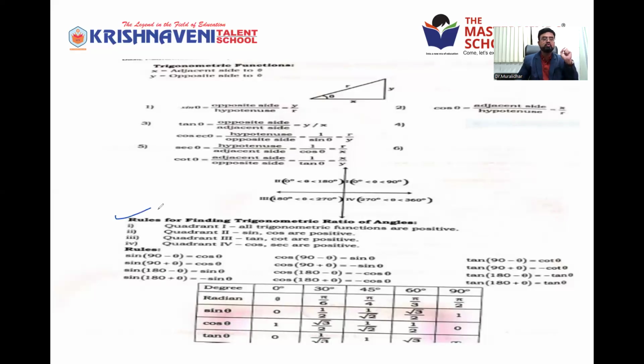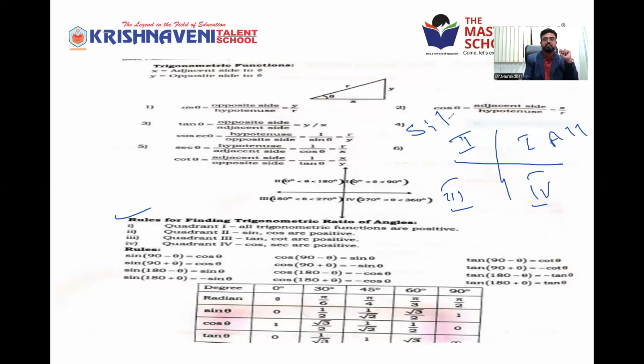Then, rules for finding the trigonometric ratios of angles. How to get the angles here? See, in the coordinate plane there are 4 quadrants: quadrant 1, 2, 3, and 4. They call it All Silver Tea Cups; maybe your sir might have told you. So what is the meaning? In quadrant 1, all trigonometric functions are positive.